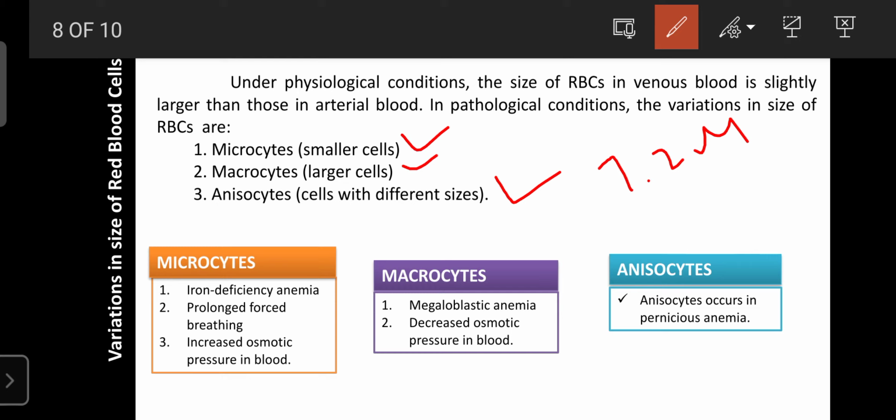Microcytes occur, with RBC size decreasing, in conditions of iron deficiency anemia, prolonged forced breathing, and increased osmotic pressure in the blood.